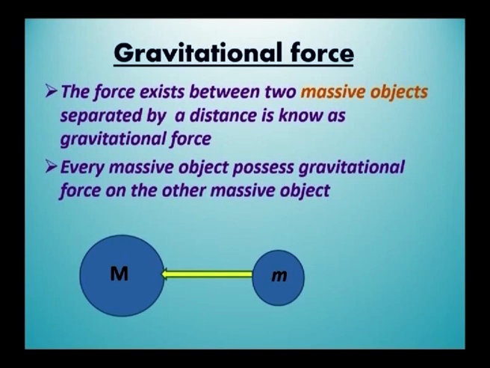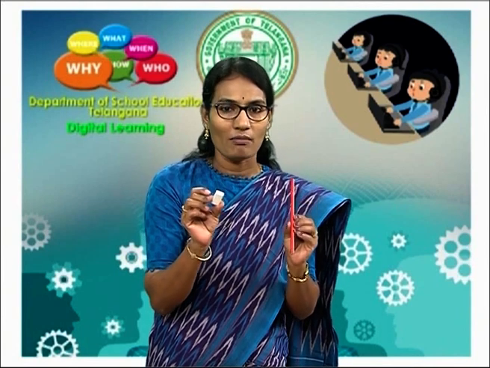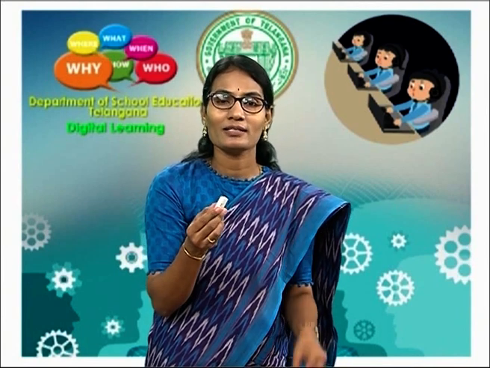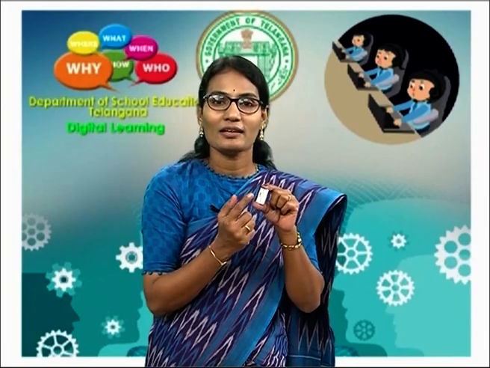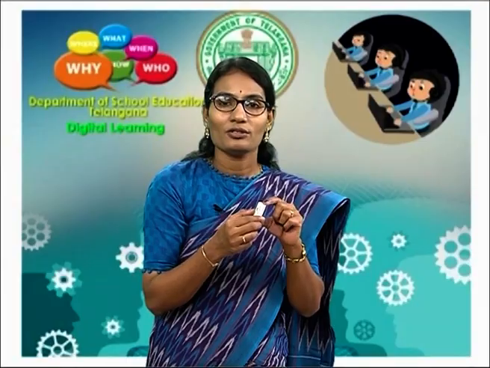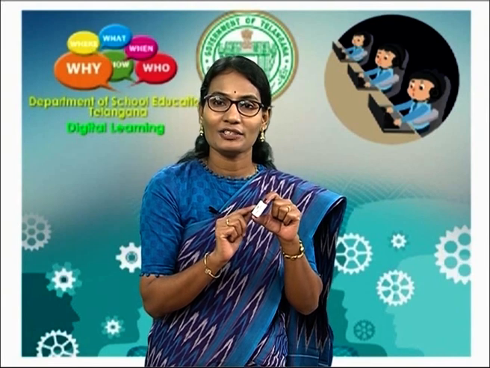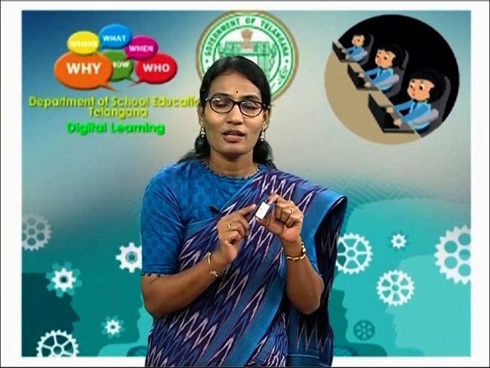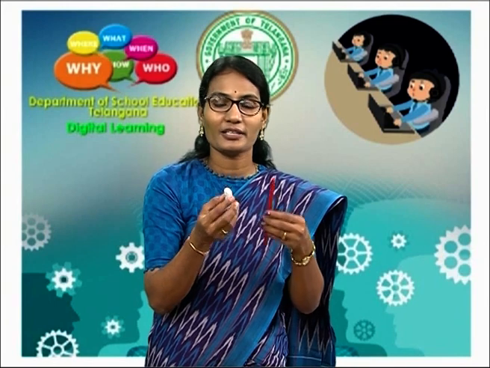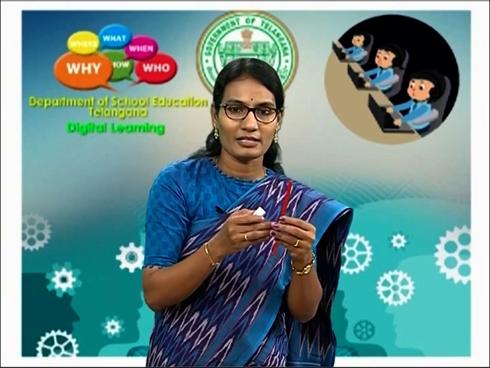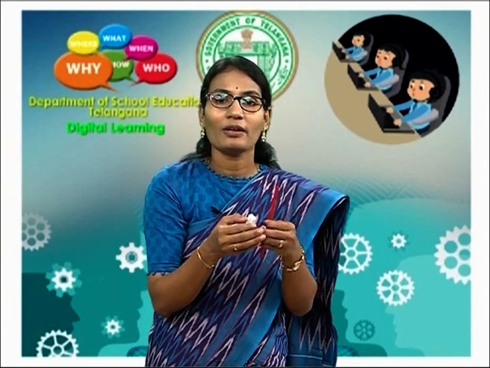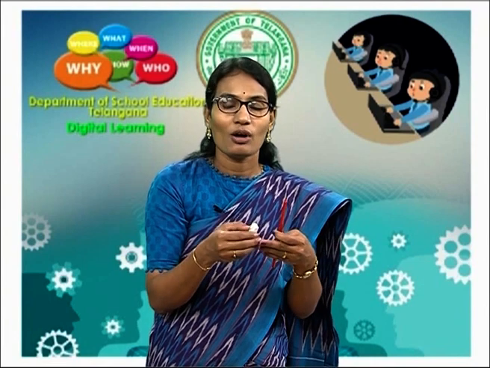Every massive object possesses gravitational force. What does that mean? The eraser and pencil have mass, so the eraser also possesses gravitational force. If the eraser has an attraction force, then why is it not attracting other objects? If the pencil has mass and its own gravitational force, then why is the pencil not attracting the eraser? We cannot find any attraction from these forces.